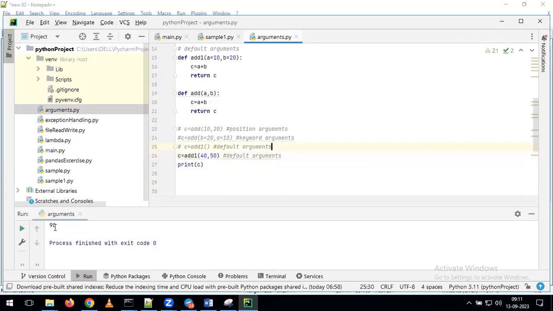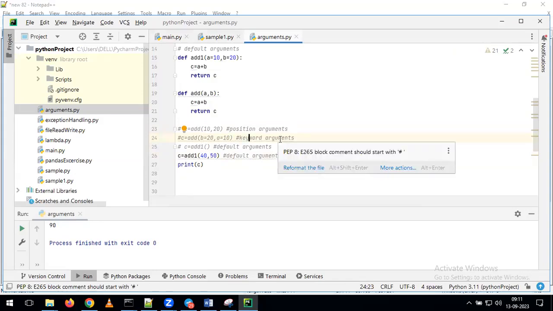What's happening? Simply, we are getting the output value as 90. This is the way you need to understand how many ways we can pass the arguments. The first one is positional arguments, where we directly give the values. The second one is keyword arguments. In this, I give the variable name and also the value, which we call a keyword argument.